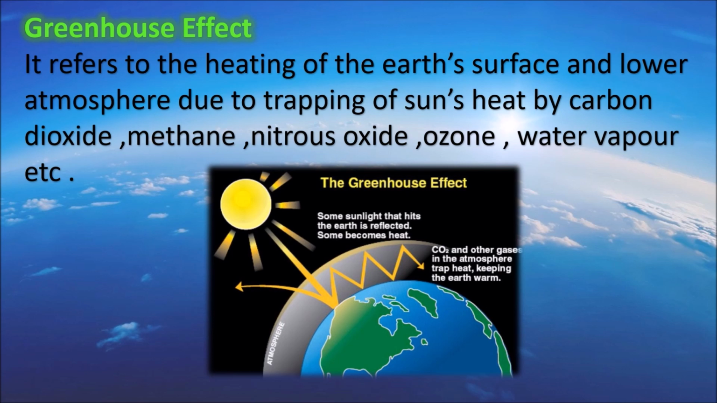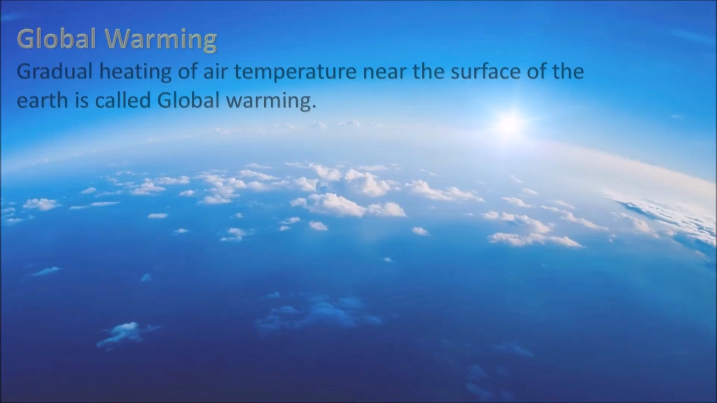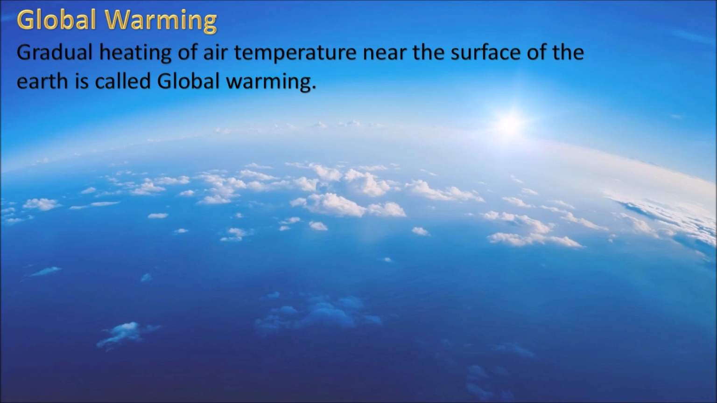But due to an increase in the percentage of greenhouse gases, there is more trapping of the heat of the sun by these gases, and this results in global warming. Let us discuss in detail about global warming. Gradual heating of air temperature near the surface of the earth is called global warming. That means there is a gradual rise in the average air temperature.